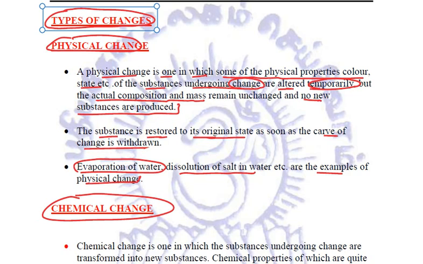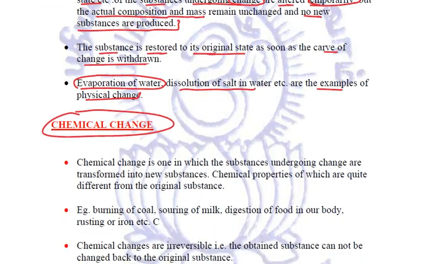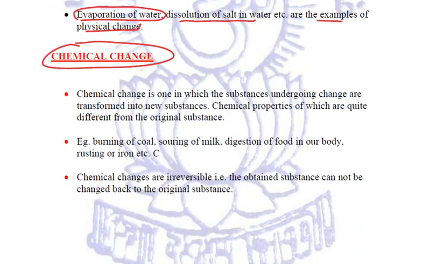But if a new substance is getting formed, those changes are called chemical changes. So a chemical change is one in which the substances undergoing change are transformed into new substances.